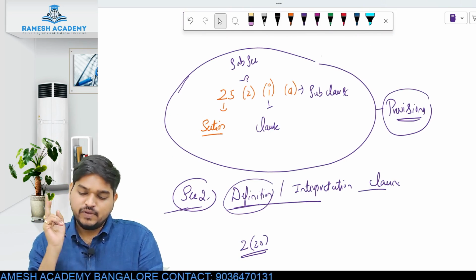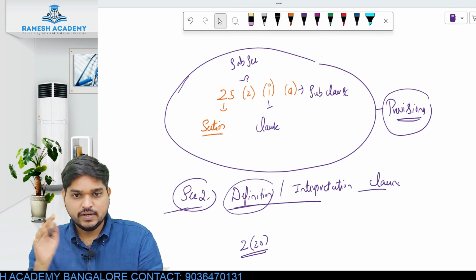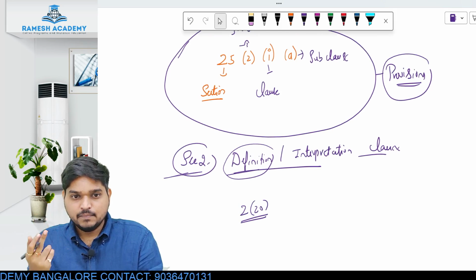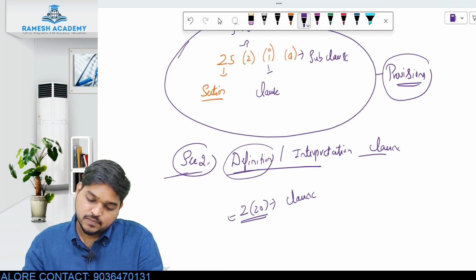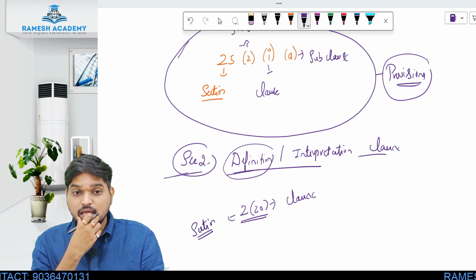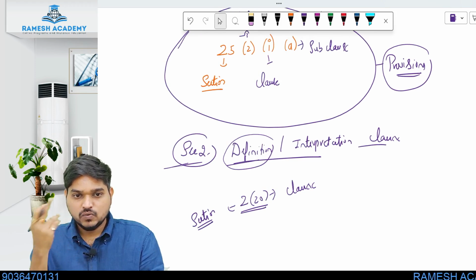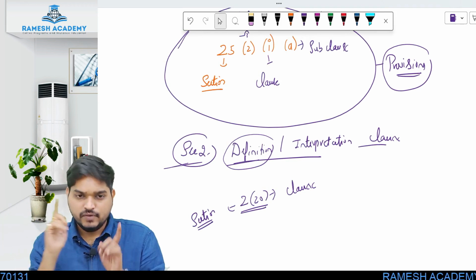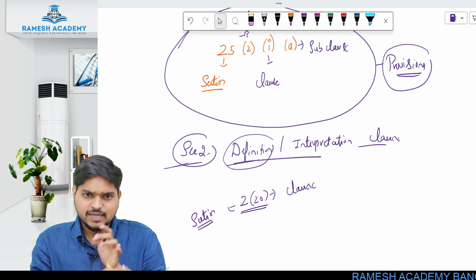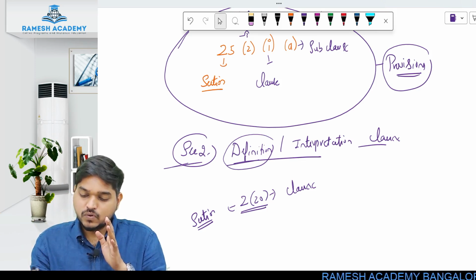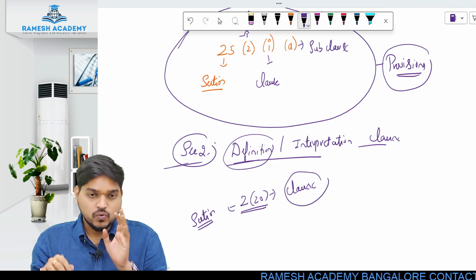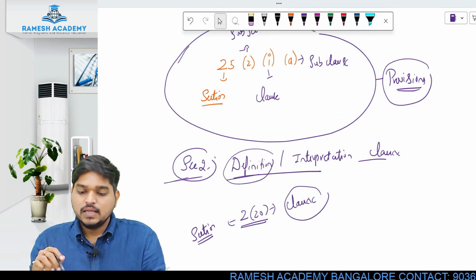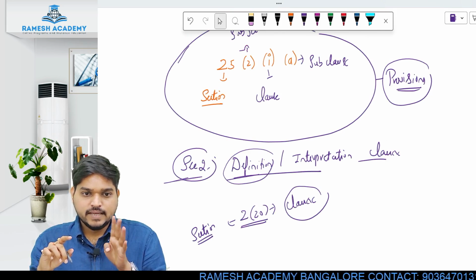But in the definition section or interpretation clause, the second part in bracket is called the clause, and the first part is called the section, because in section 2 there is no subsection and no subclause. This is only for section number 2. For every other section it is section, subsection, clause and subclause.